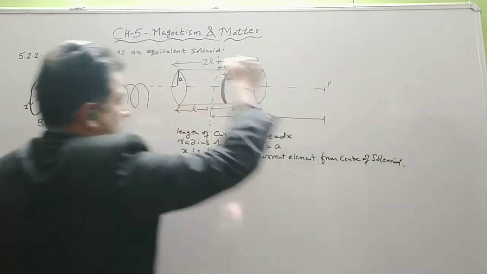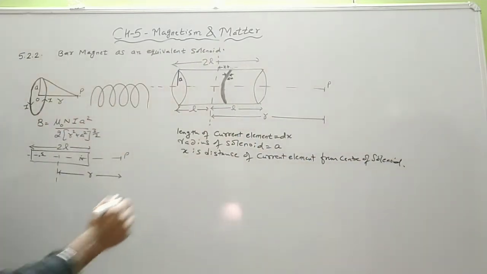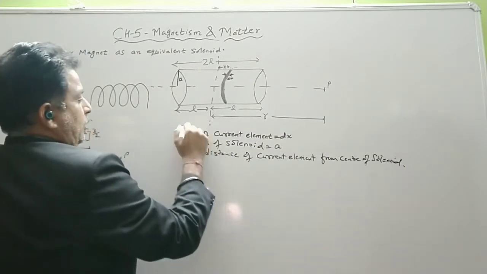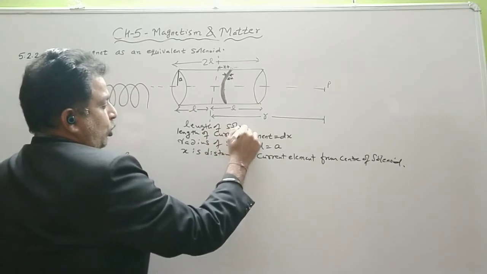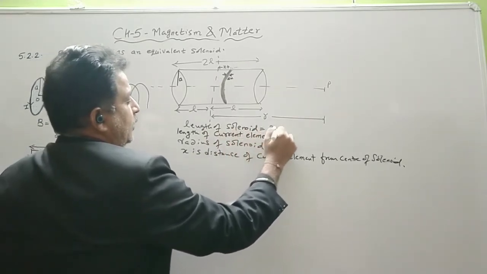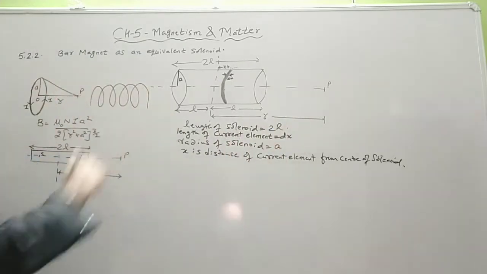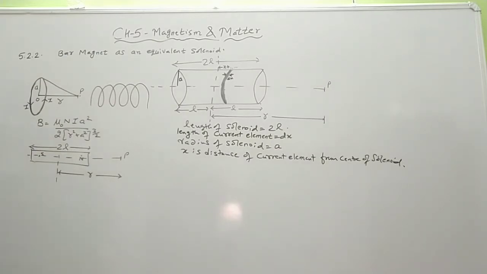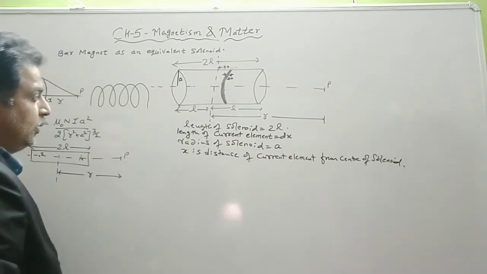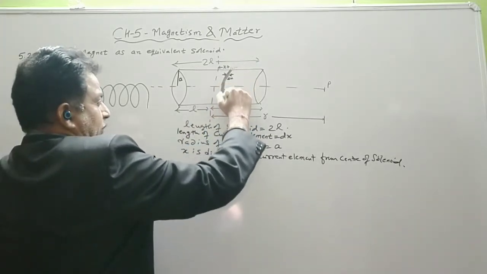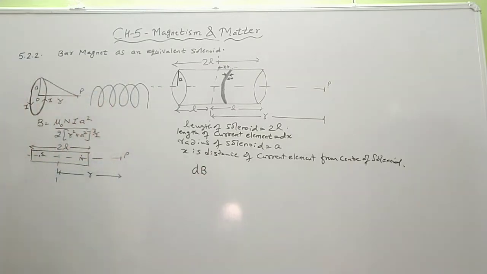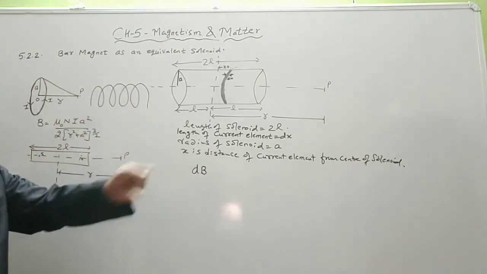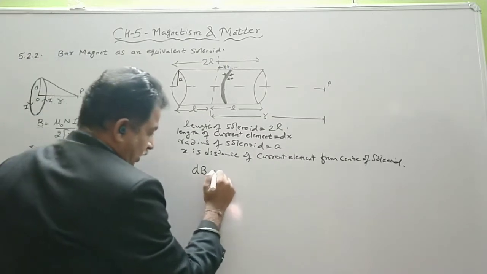These are the symbols we will be using, and the length of the solenoid is taken as twice L. r is the distance of point P along the axis of the solenoid. I have to find the magnetic field intensity at point P due to the small current element. Let us name this dB.